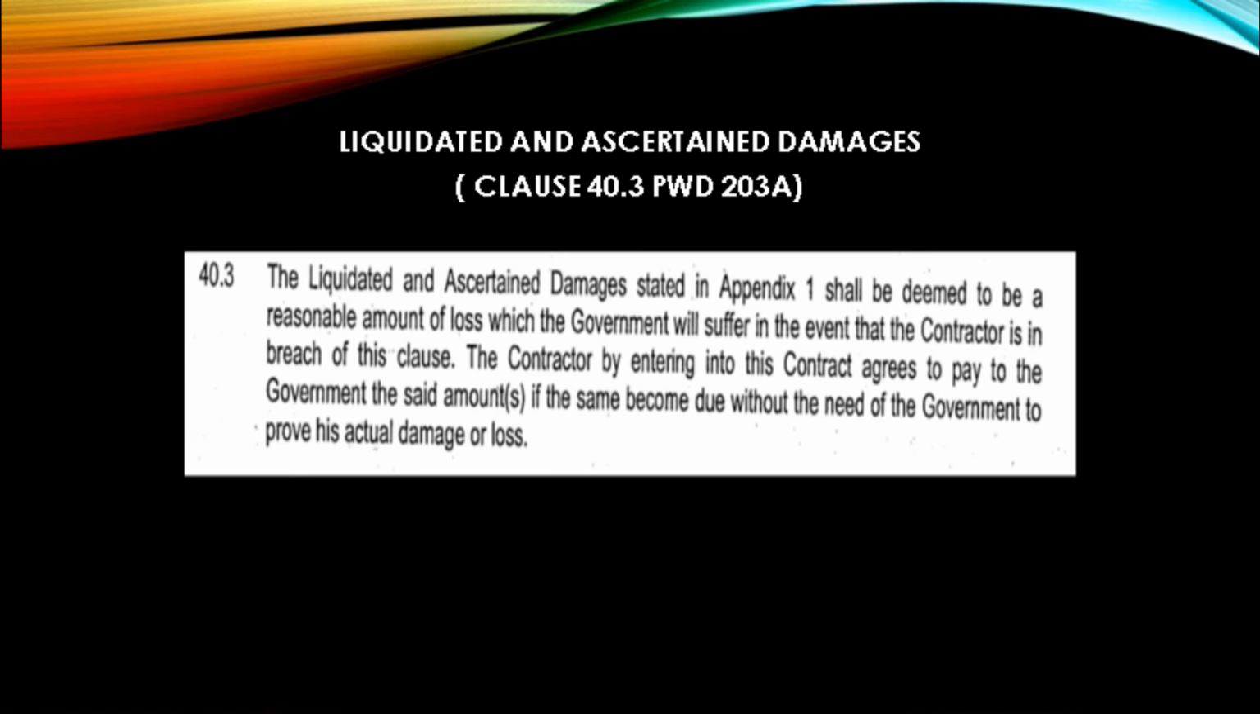when the breaches occur. The sum must be a reasonable and genuine pre-estimate of the damage likely to be sustained. The sum will be a penalty if the amount is excessive and bears no relation to the possible actual damages suffered by the employer. Failure to challenge its reasonableness by the contractor doesn't mean that the amount is reasonable.